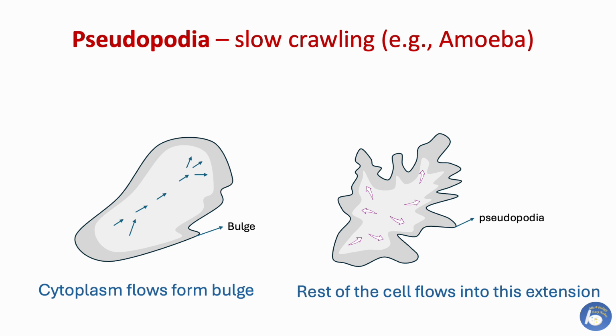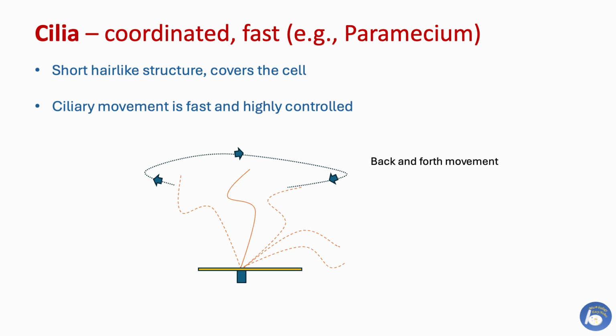With the help of pseudopodia, an amoeboid cell moves from one place to another. The cytoplasm flows forward, forming a bulge. The rest of the cell flows into this extension. The next movement is ciliary movement. This type of movement is fast and highly controlled.